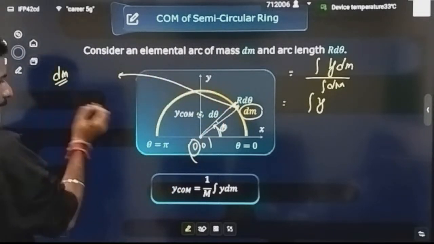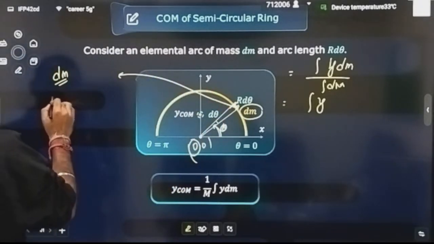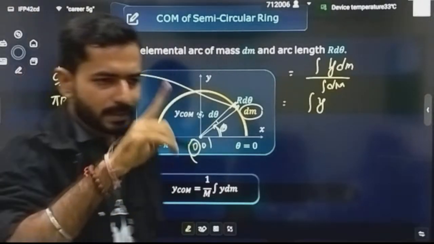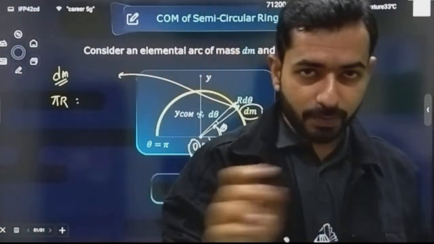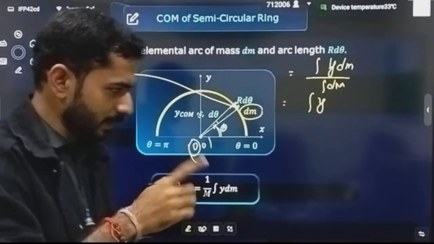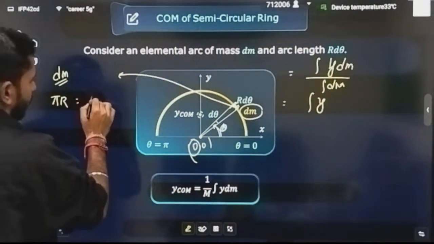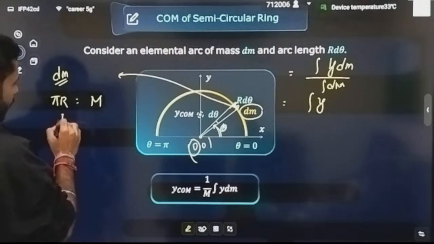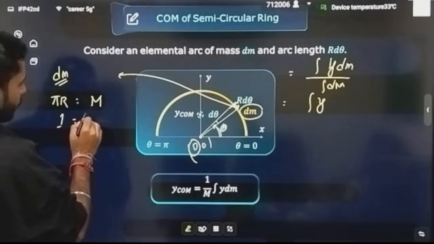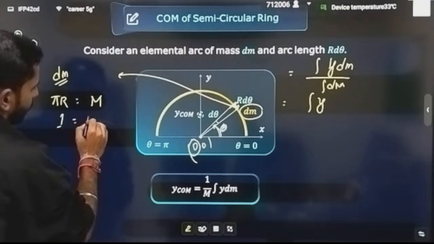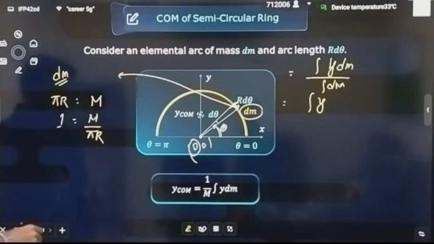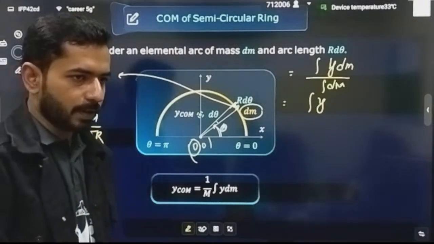So again, the same kind of concept I am going to apply. In the complete circle, the total circumference is how much? 2 pi r. That means for the half one, how much will it become? Pi r. And in that pi r, how much mass is concentrated? M. And then for 1 unit, how much mass is there? It will be m divided by pi r.